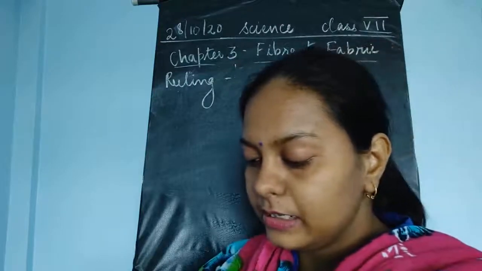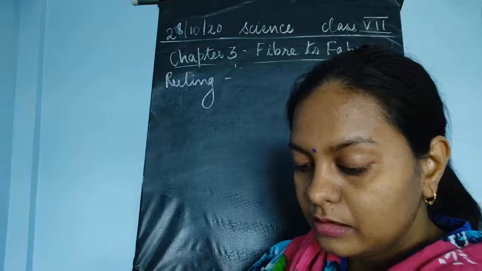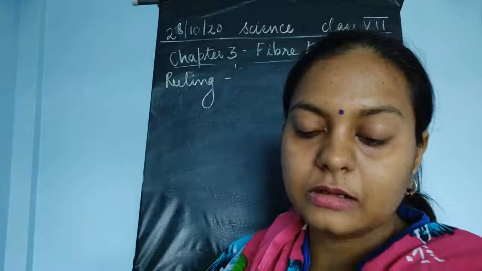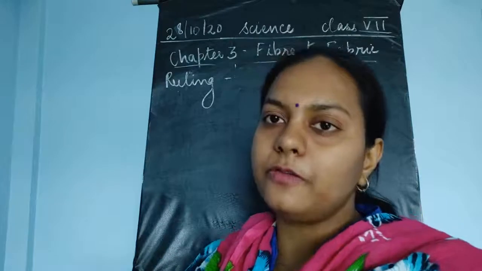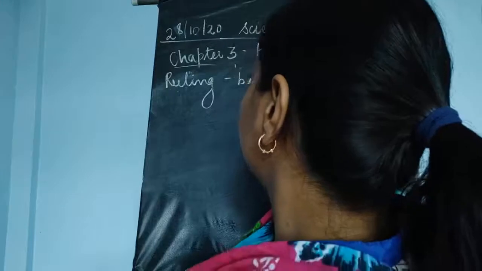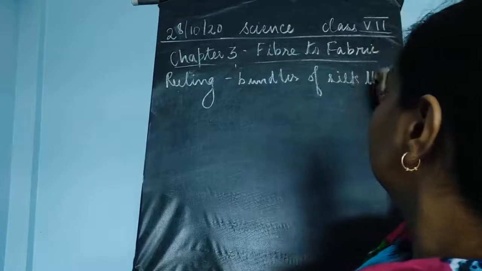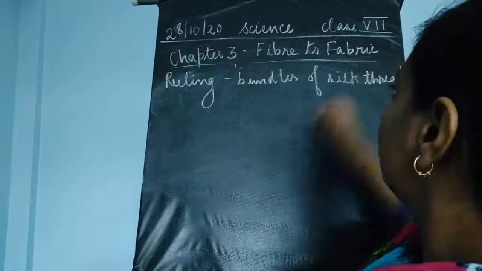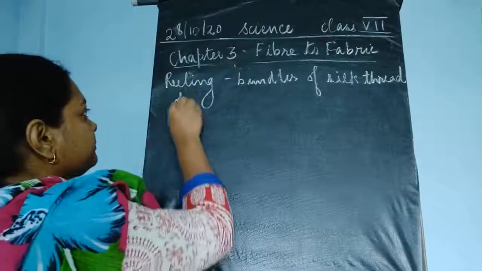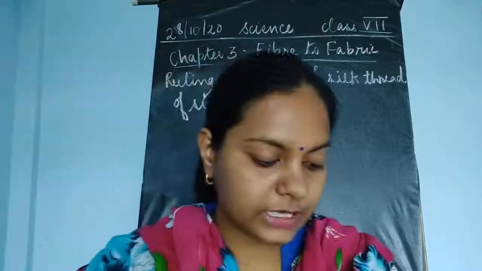Okay. So what is reeling from the cocoon? The reeling is done for the separate threads of the silk, which are turned in the form of reels and bundles. So we can say that bundles of silk thread, it is known as the reeling. Okay, this is known as reeling of silk. Fine.